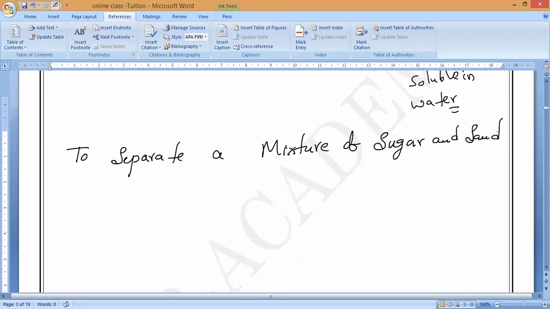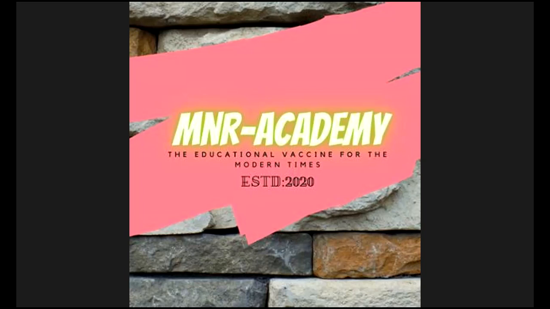Now, as we know, who is soluble in water? Sugar. Now we will study what the process involves. We know that sugar is soluble in water, whereas sand is insoluble in water. So, based upon this difference in the solubilities of sugar and sand in water, it is used to separate them. Now we will see how to separate them.